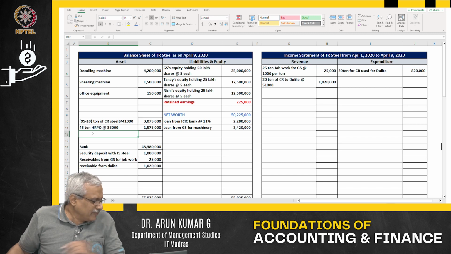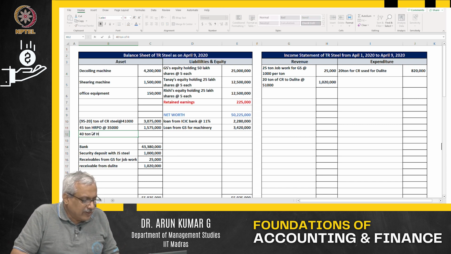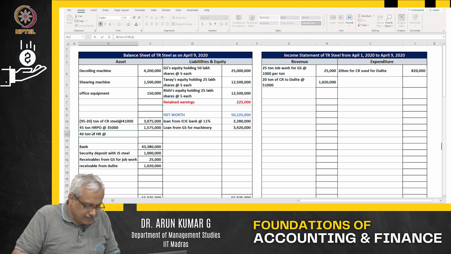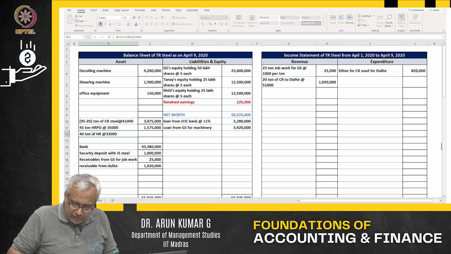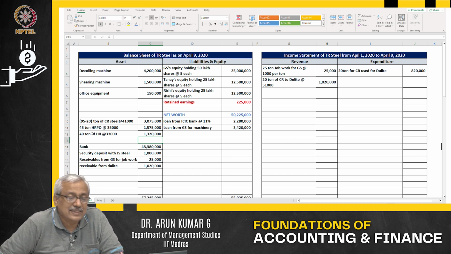Now, let us go back and see that. How many tons? I purchased 40 tons of HR at what price? At 33,000. So, what happens? 33,000 into 40, that is what happens. Now, I purchased, an asset has increased.